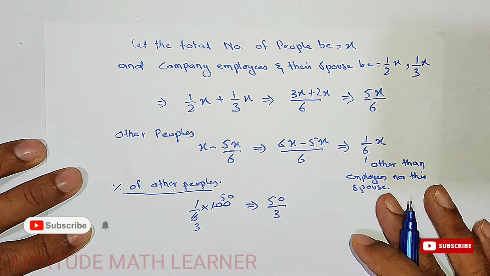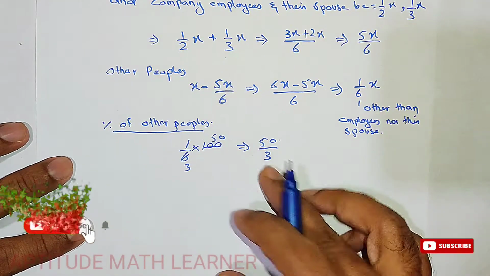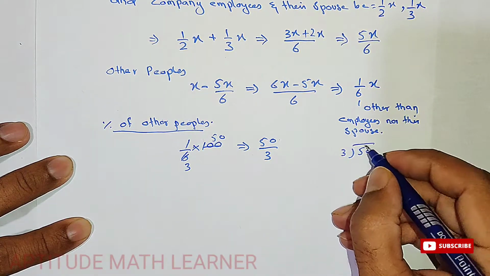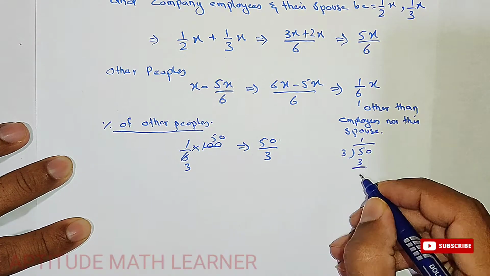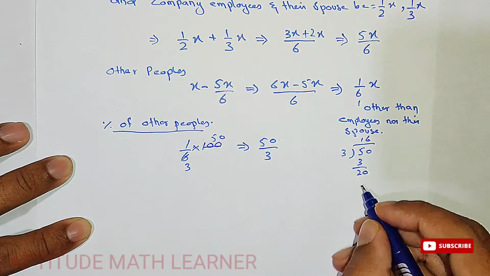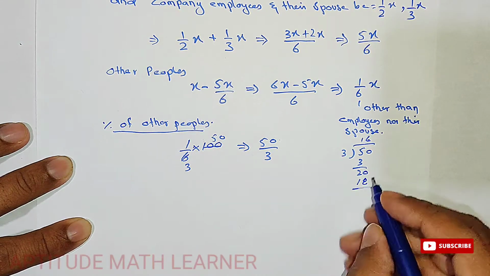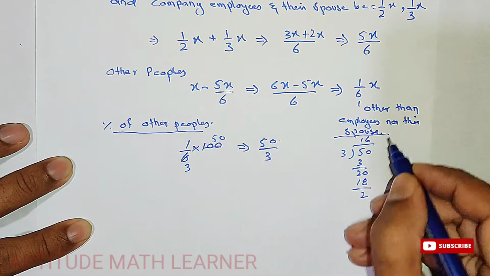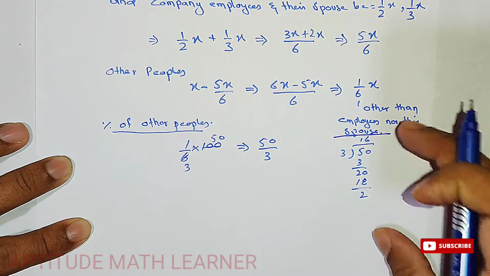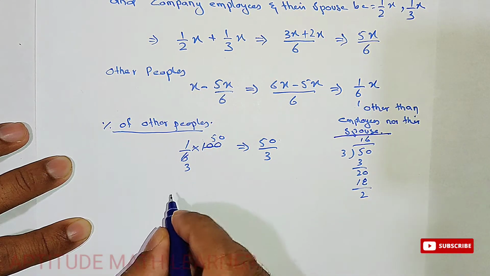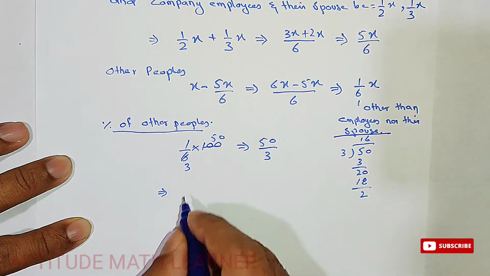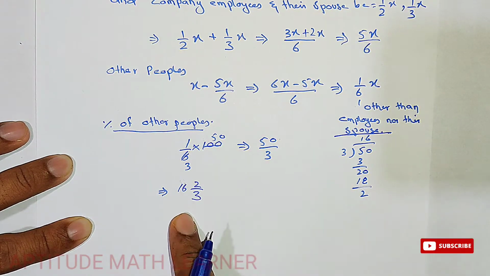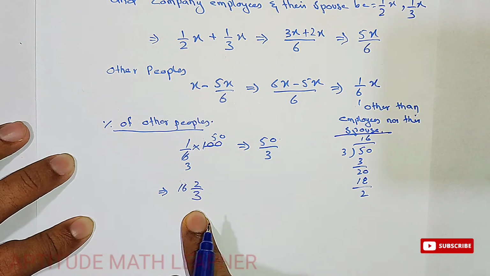I hope you have understood the question. On dividing 50 by 3, we get 16 and 2 upon 3. So this could be one of our answers.